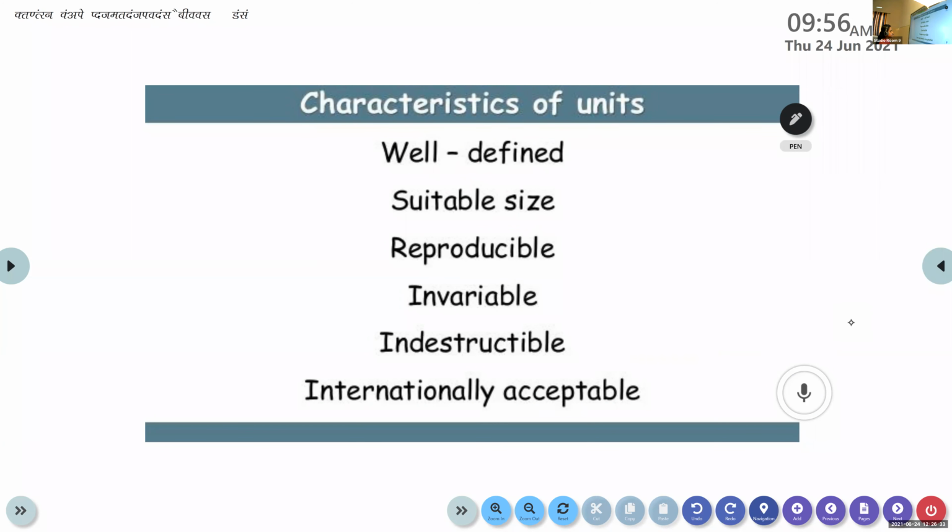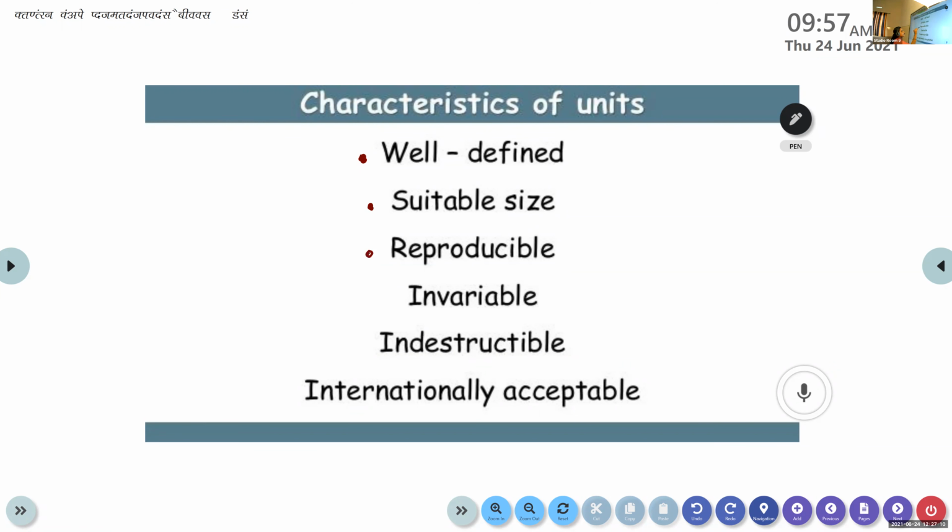The first characteristic: the unit must be well defined. Second characteristic: suitable size. It is not represented in terms of a word or sentence. We express it in small terms. Candela, cd, time in seconds, mass in kilogram. Just like that, the unit must have a suitable size.